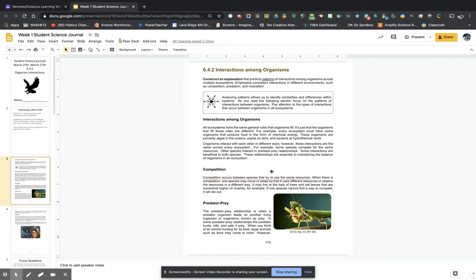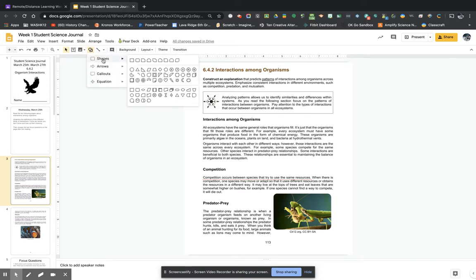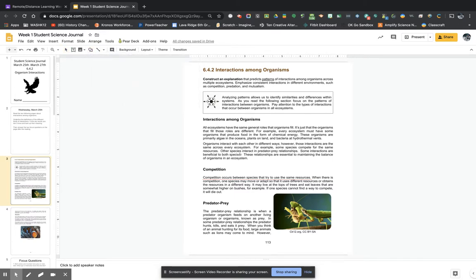And then if there's other words that you don't understand, that you're not sure what it means, you want to circle it so that you know you should go look that up and learn more about it. Up here, I can go to the shape tool, go to shapes, and then pick a circle. If I'm not sure what resources means, I can just plop a circle around it. Now, the shape is filled in, so it covers up the word. I don't want that.